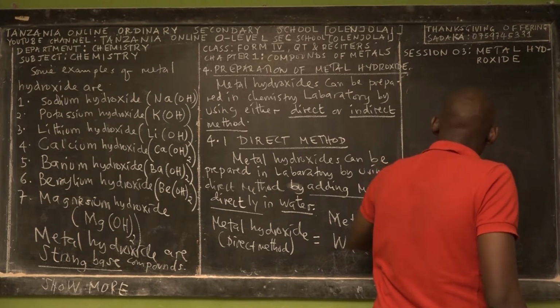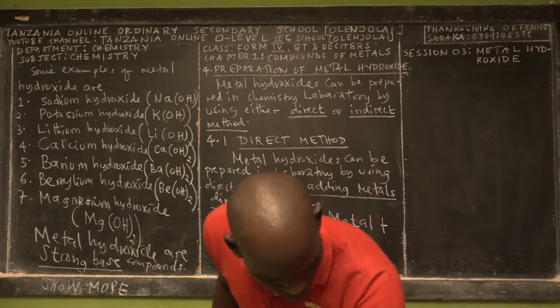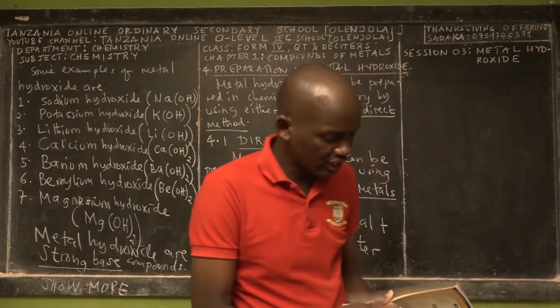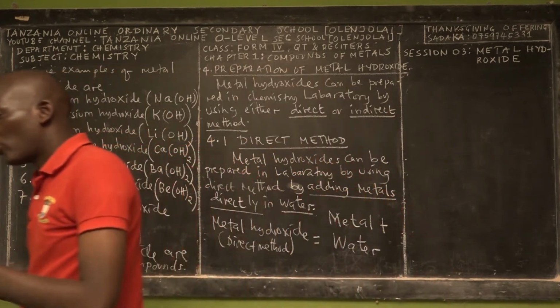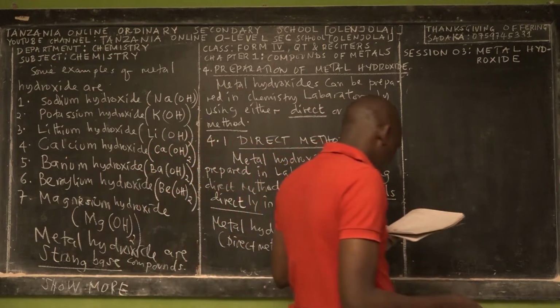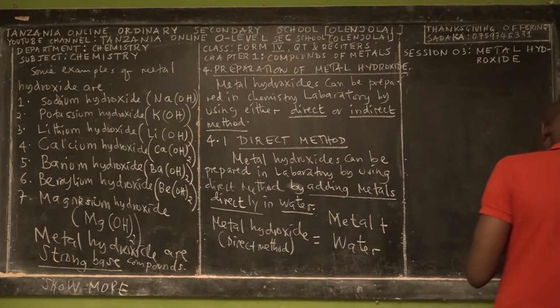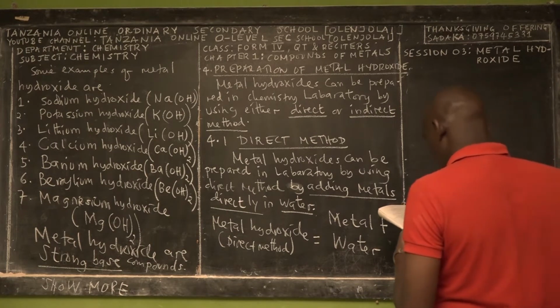What is the condition? That's a very important question. The condition is that we can only prepare metal hydroxide by using this method if the metals are above hydrogen in the reactivity series.